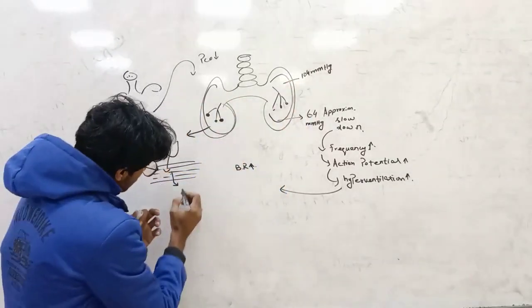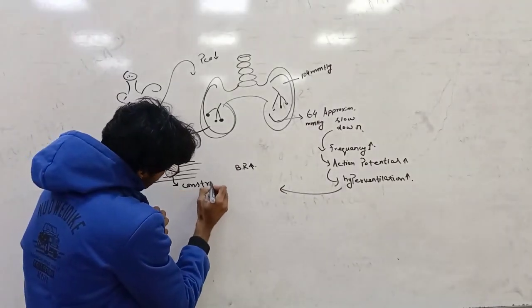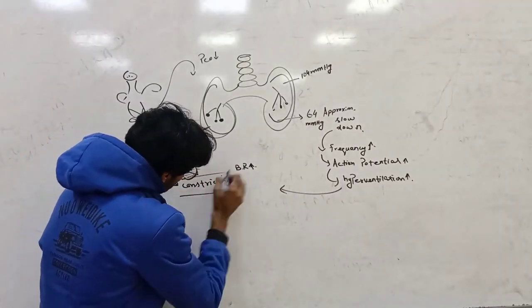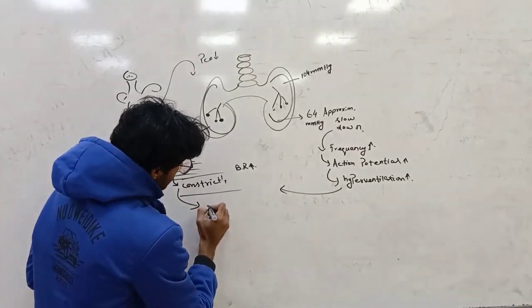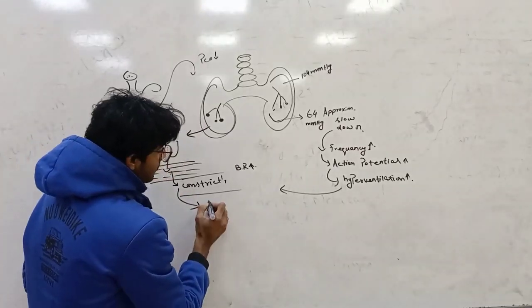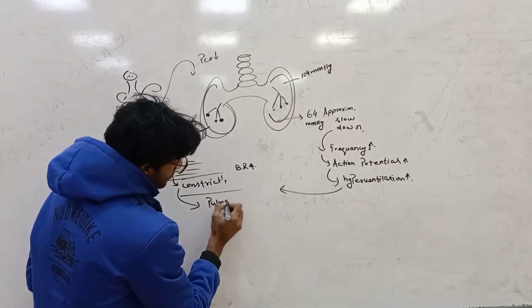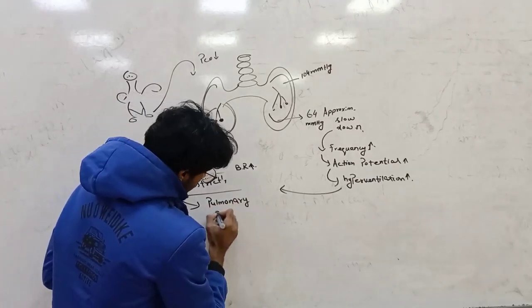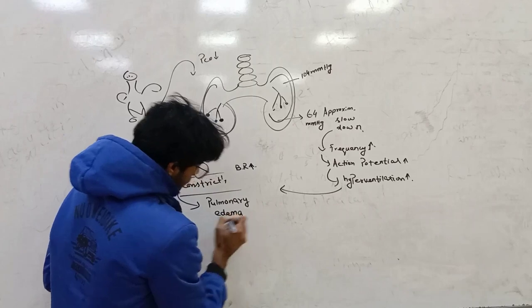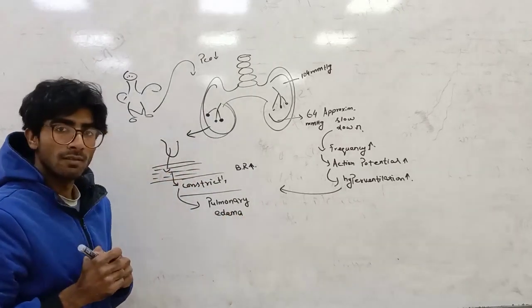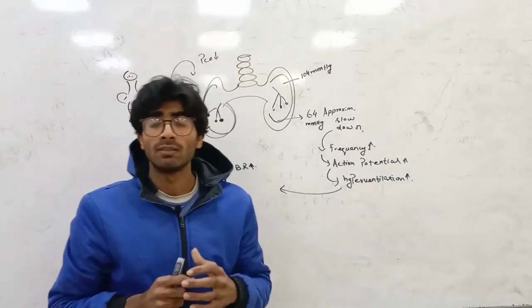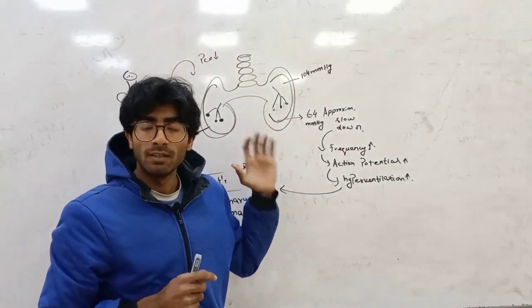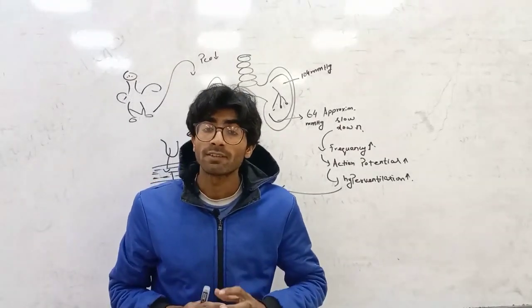When it affects the alveoli due to a low amount of oxygen, the vessels of the lungs constrict. When the vessels constrict, pulmonary edema happens. Sometimes, due to low partial pressure of oxygen, it affects the brain.